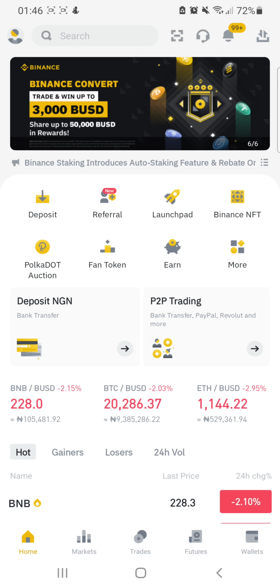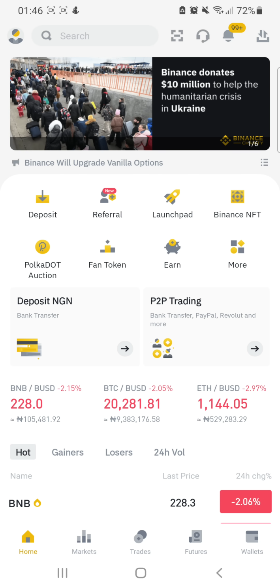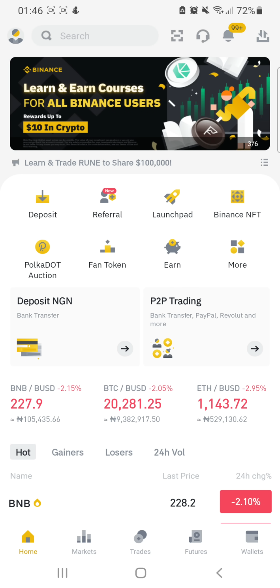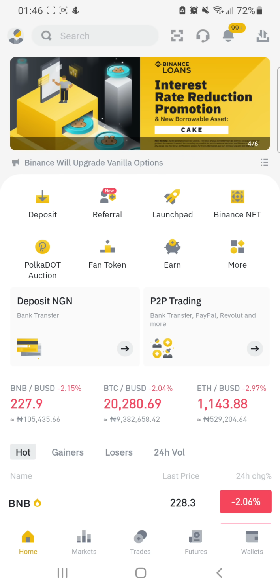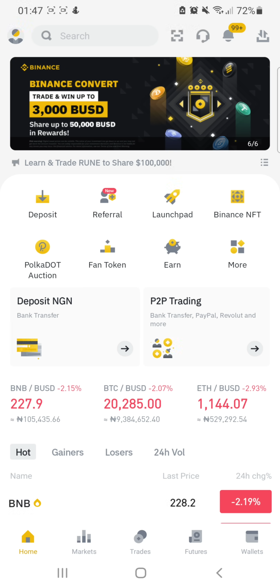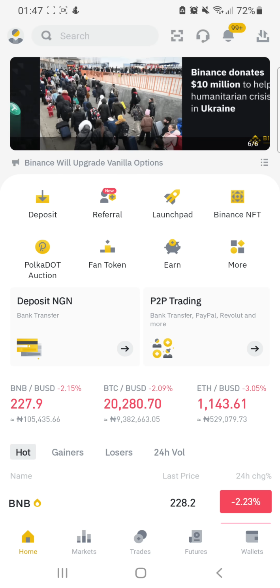Today, most people ask about dual investment and how they can do it on Binance, right? One good thing is that yes, Binance added it and you can actually try it out, right? As you may know, dual investment allows you to buy any coin at a low price that you determine, or sell any coin at a high price that you also determine on your own, right?